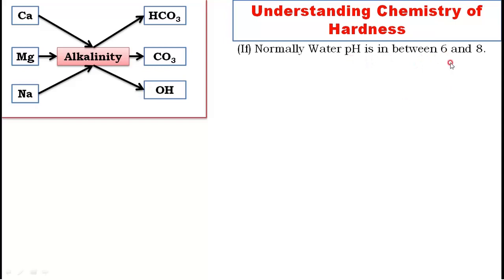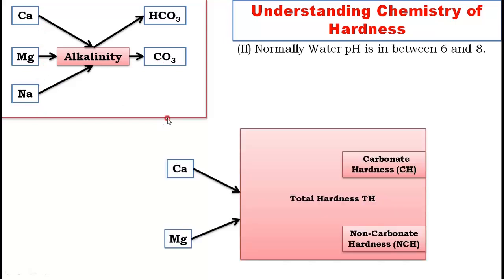If pH value of water is 8, then OH concentration will be 10 to the power of -6, again negligible. Therefore, if the water has a pH value between 6 and 8, then the OH concentration in alkalinity is negligible, and we'll remove that one. In our topic, whenever I say alkalinity, it is always due to bicarbonate and carbonate with these elements.